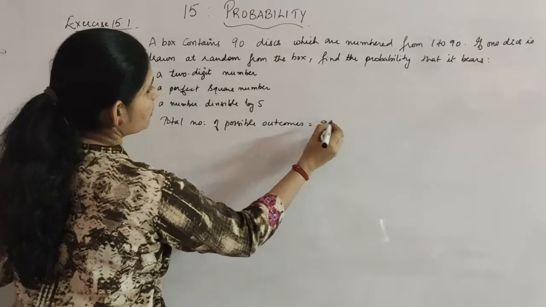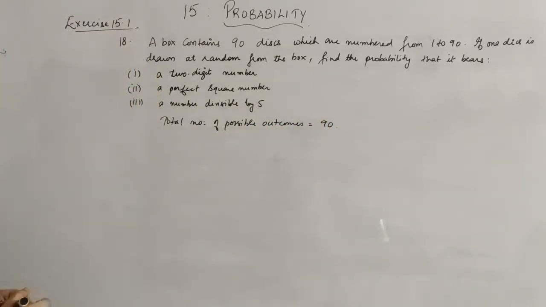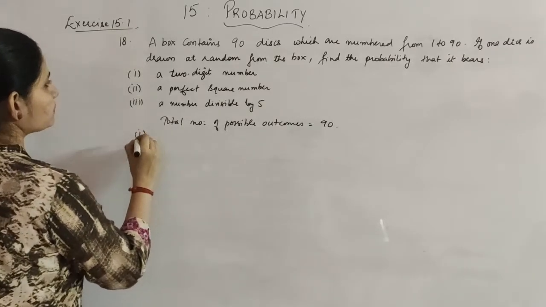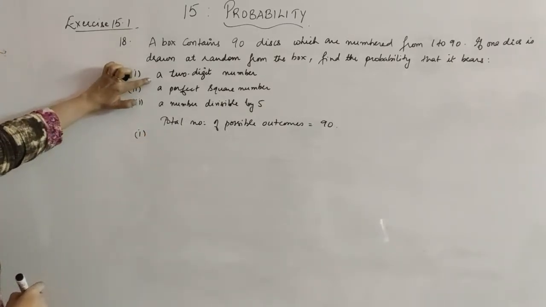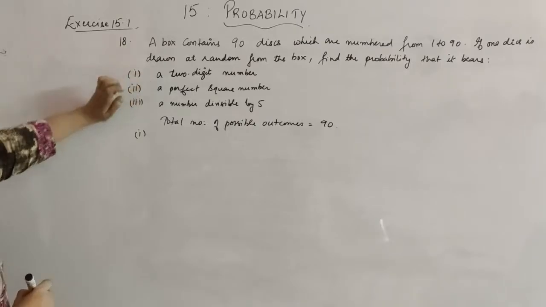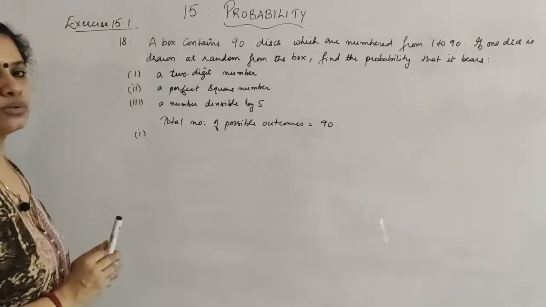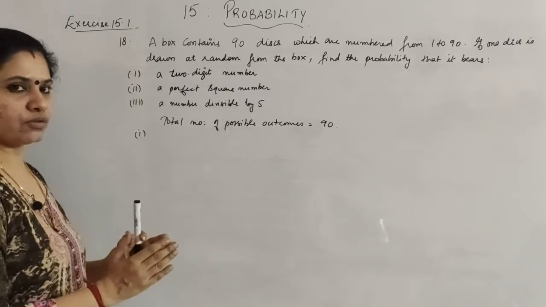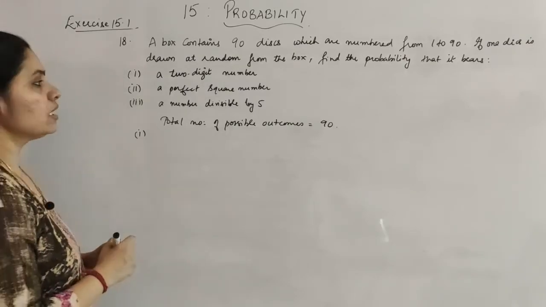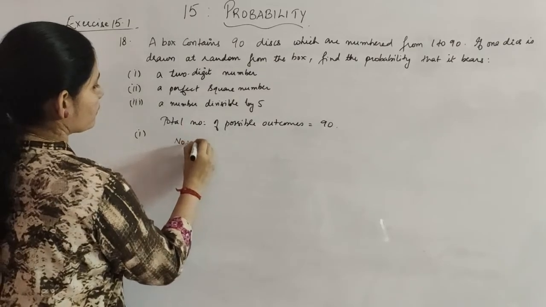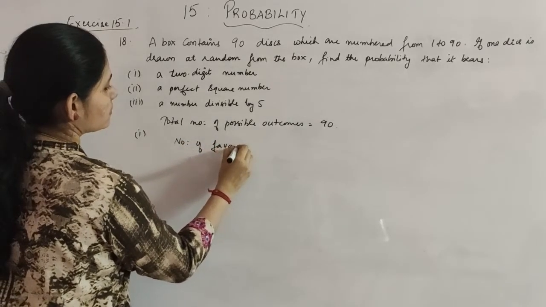is equal to 90. Now in the first case, what you want is a 2-digit number. Probability that it bears a 2-digit number means it can be 10, 11, 12, etc., till 90. That means 1, 2, 3, 4 till 9, that you have to reduce from 90. That will give you the number of favorable outcomes.